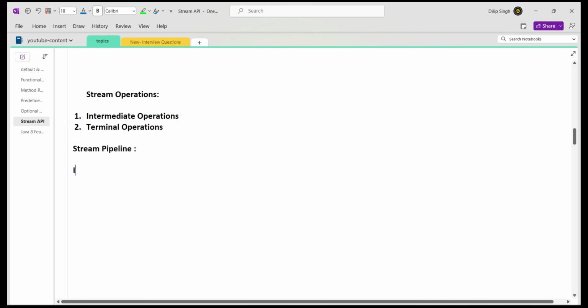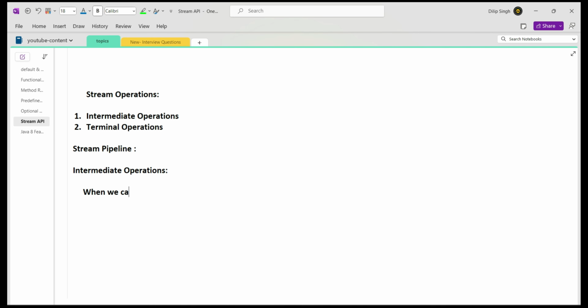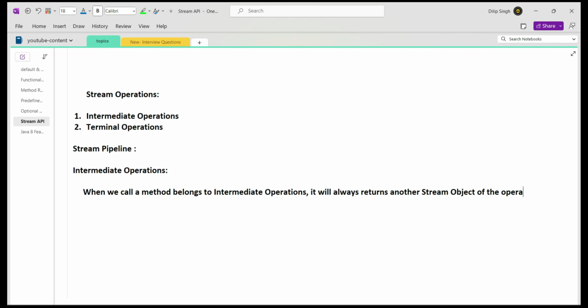Generally, when we call a method belonging to the intermediate operations, it will always return another stream object of the operation results.